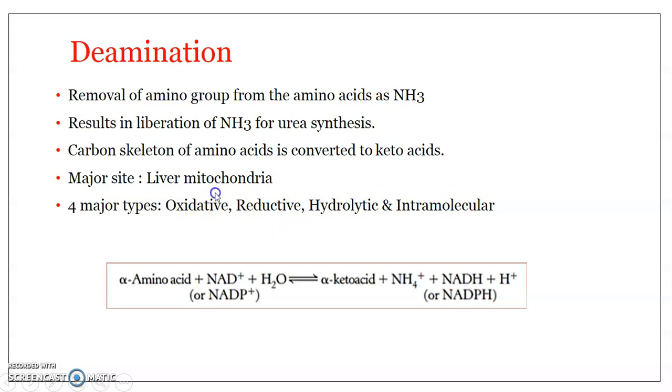There are four major types of deamination: oxidative, reductive, hydrolytic, and intramolecular. Oxidative, as the name suggests, involves an oxidation redox reaction. Reductive involves the removal of hydrogen. Hydrolytic involves a water molecule. Intramolecular deamination is within the molecule of the amino acid itself. There is no addition; ammonia is removed, and the remaining carbon skeleton undergoes an intramolecular shift and produces a new molecule.